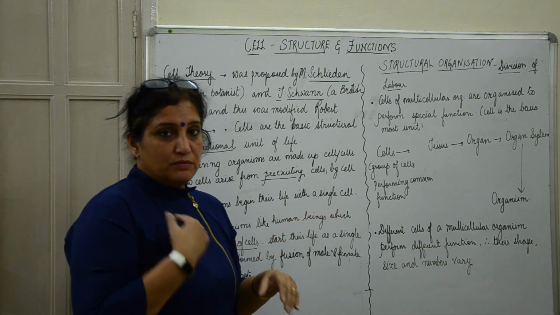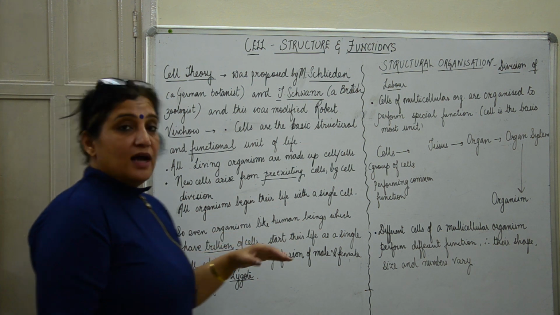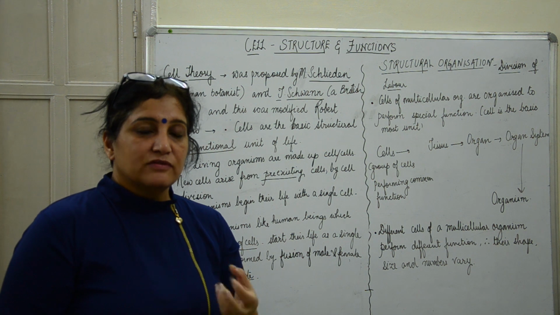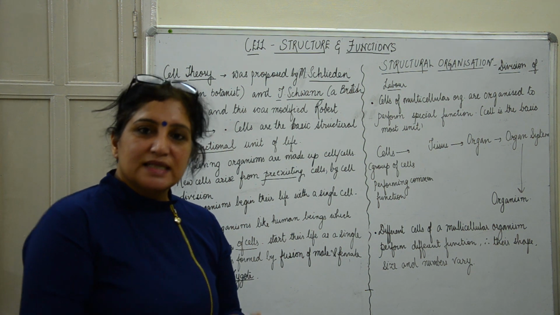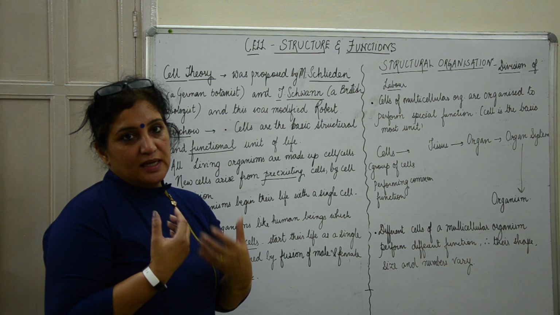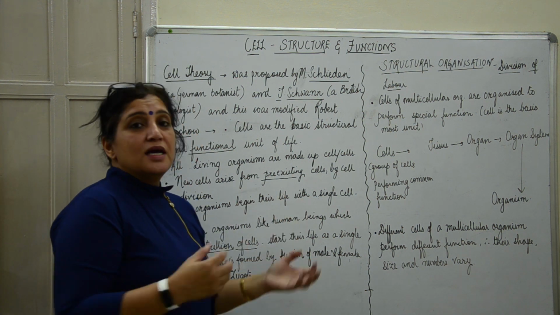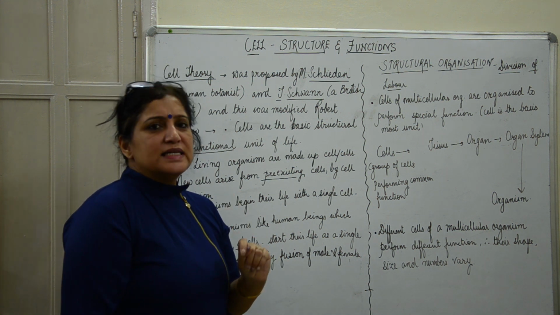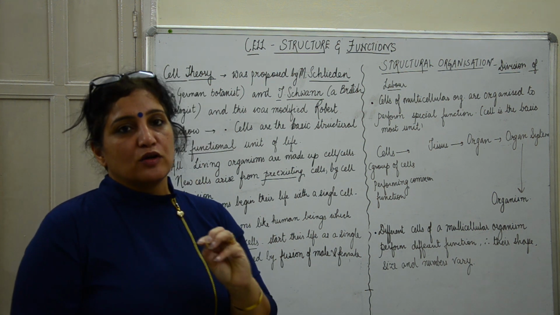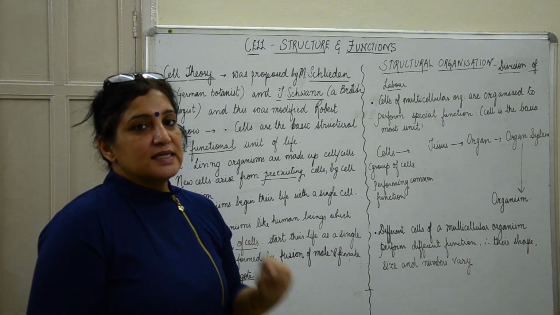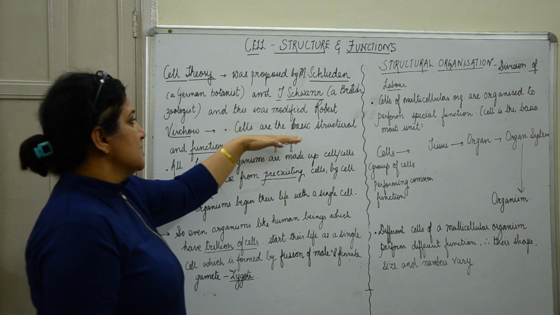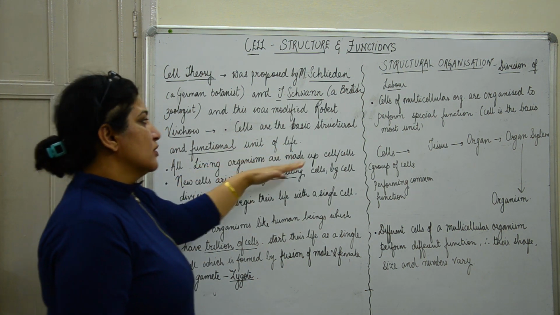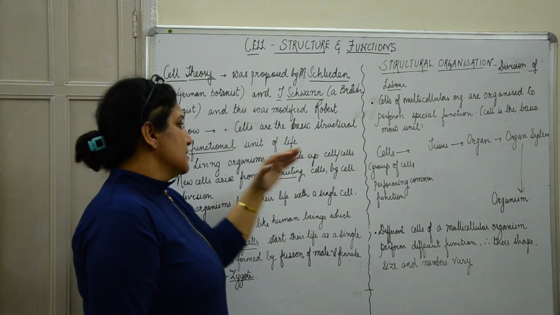So even us human beings, we have trillions of cells, but when we begin our life, we begin with a single cell, which is when male and female gametes fuse and form a zygote, and this is how human life begins. So it begins from a single cell, and it is true for all living organisms that life begins from a single cell. So we can say that the cell theory is that cells are the basic structural and functional unit of life, and all living organisms are made up of cells.